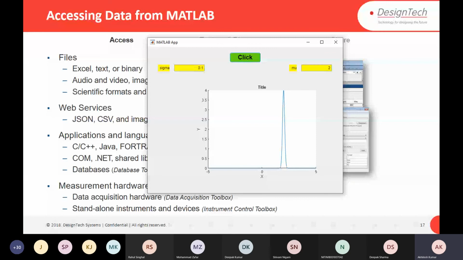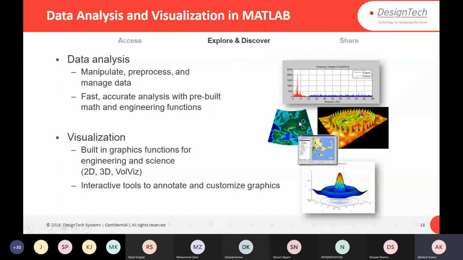Okay. Further explore and discover. So already we saw how to manipulate, pre-process and manage data. Fast, accurate analysis with pre-built math and engineering functions is available. Like we saw some functions there and how to apply those functions. You can visualize your data in 2D and 3D. You can use built-in graphics functions, like we saw how to customize our figures, right? Interactive tools also we saw to annotate and customize the graphics, right?